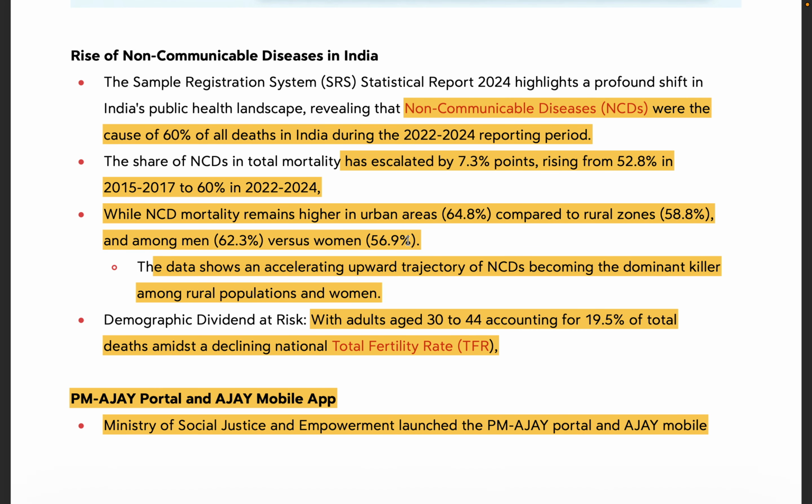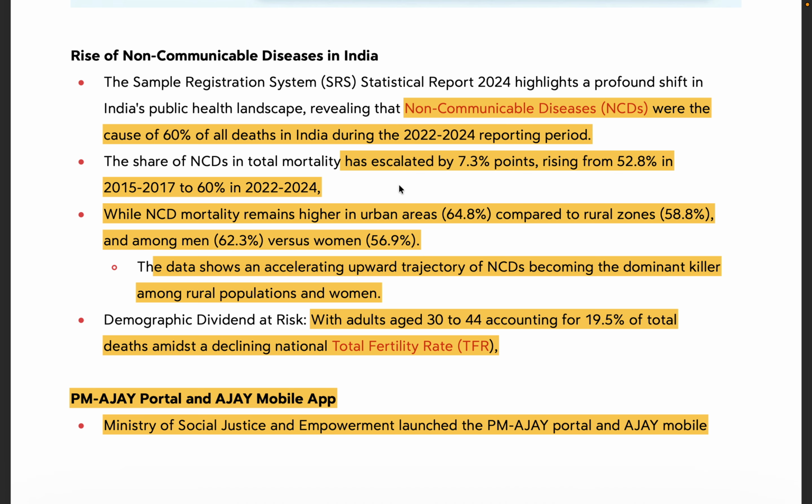Now, the next news contains a very alarming fact for all of us. We must know that our lives have become a lot more sedentary. So, reading for UPSC should also impart some right knowledge to you. And this is a very relevant fact for people our age, that non-communicable diseases were the cause of 60% of all deaths reported during 2022 to 24, according to the Sample Registration System. Now, this has shown an increase of 7.3% between 2015 to 17 and now, that is 22 to 24.